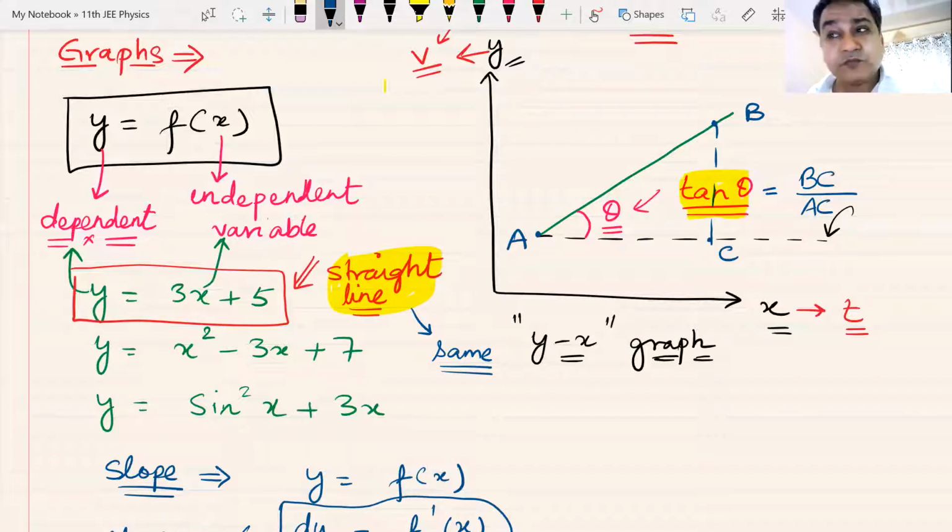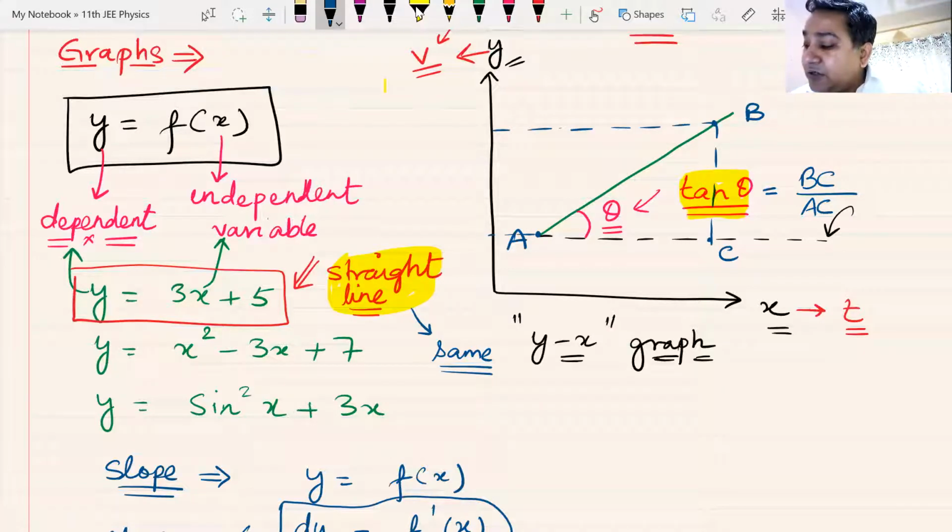Perpendicular BC divided by the base, opposite divided by distance, whatever you call it, is one and the same thing. Or you could call it like this. If I call the coordinates here, this coordinate can be called y2. This coordinate can be called y1.